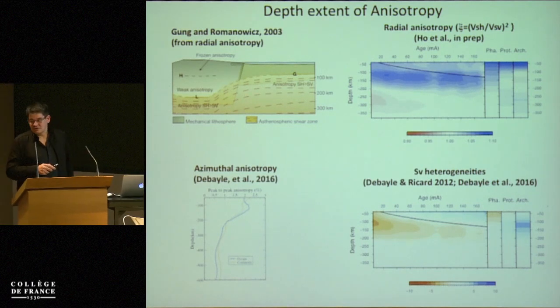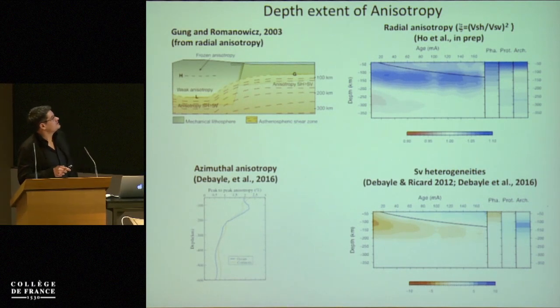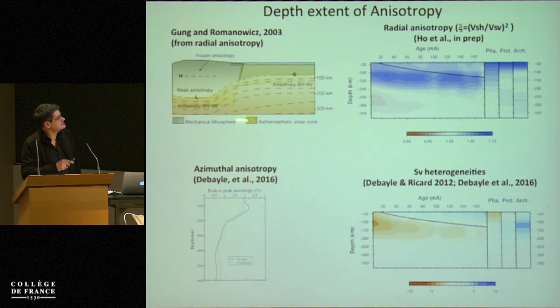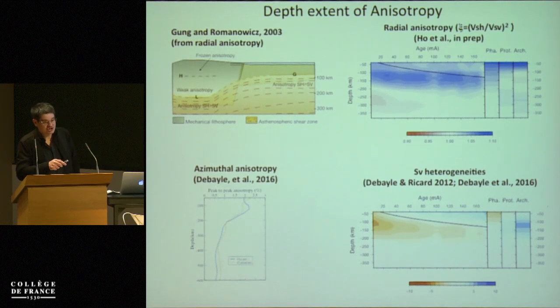Then, if we come back to the depth extent of radial anisotropy, you probably all know the paper by Gung and Romanowicz in 2003, where they found from radial anisotropy that SH is faster than SV beneath continents in the depth range between 200 and 250 kilometers. It's faster than in oceanic regions, and this was interpreted as shearing at the bottom of the plate. We obtained exactly the same results from the radial anisotropy. We find SH faster than SV in this depth range beneath continental regions. Oceanic regions are shallower.